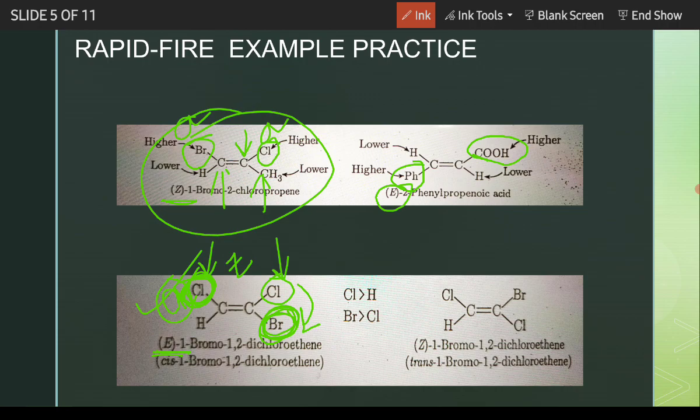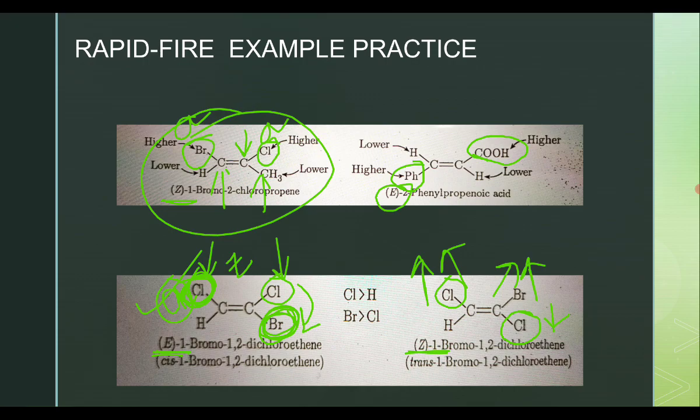No, it is not that. Keep in mind. Here also chlorine opposite. But here chlorine is lowest priority. Here bromine is highest priority, here chlorine is highest priority, so highest priority groups are same side, so this will be called Z.